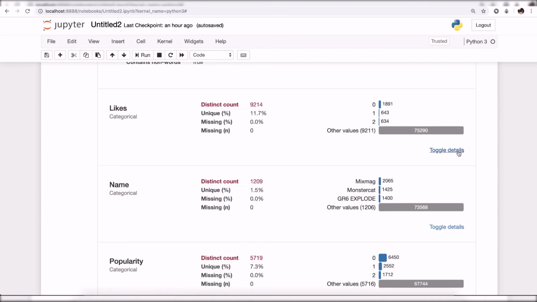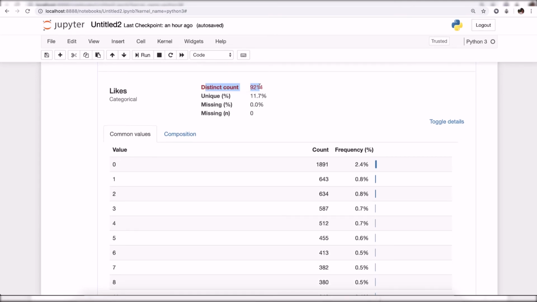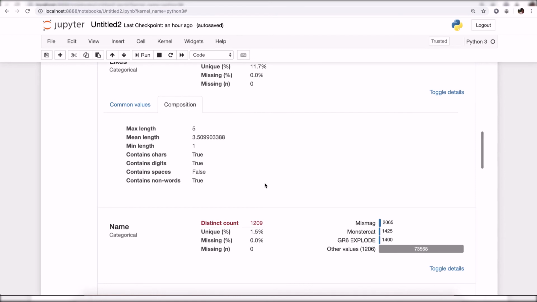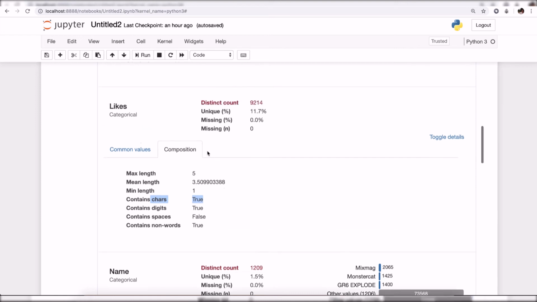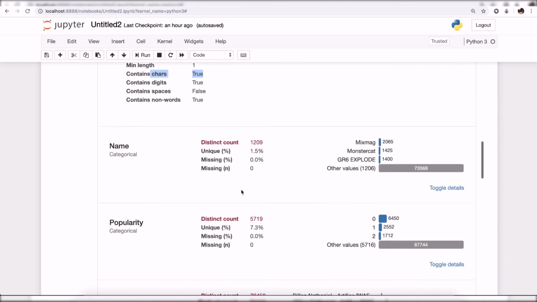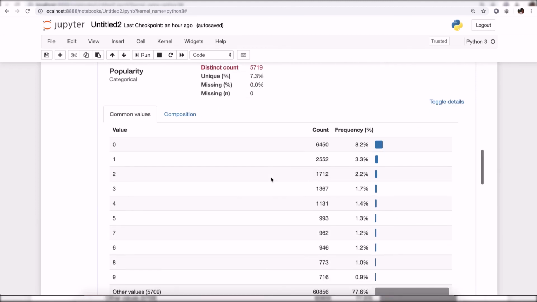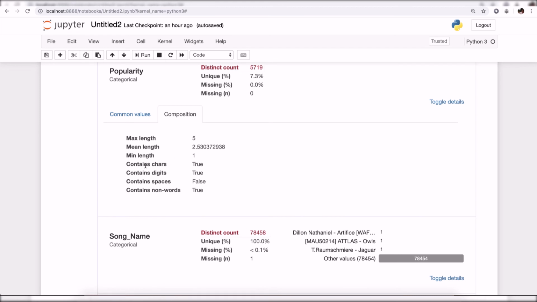Number of likes, if you go, it is saying how many distinct values are there. Composition, it contains spaces: false. It also contains characters which should not be there, because likes is supposed to be a numeric variable, but it is character, so that means there are some character values in it which we have to remove. Again, if you go to the popularity, you can say that it also contains characters which we have to remove.